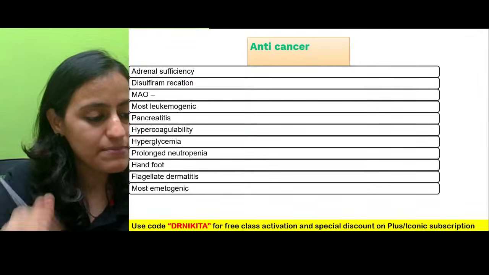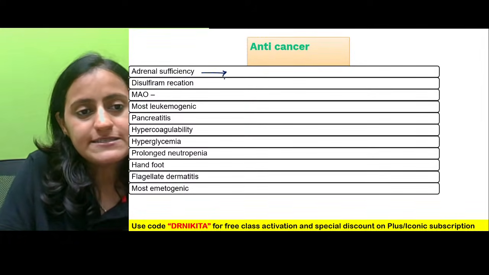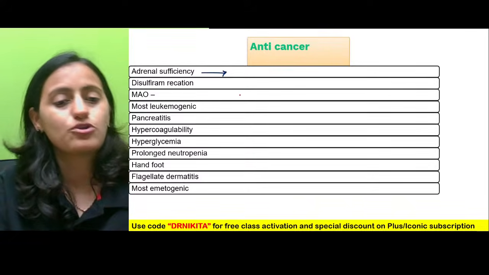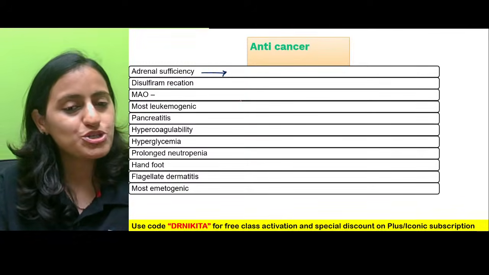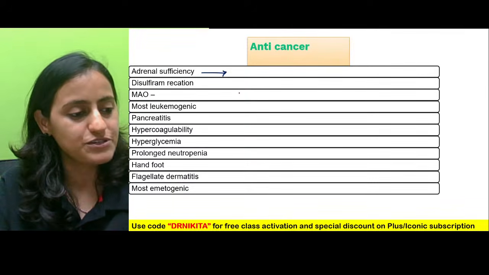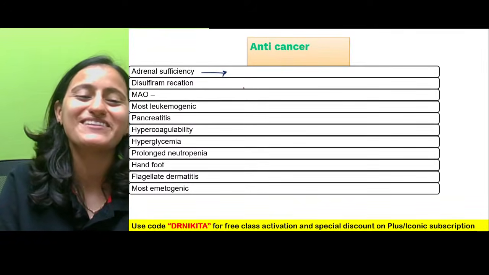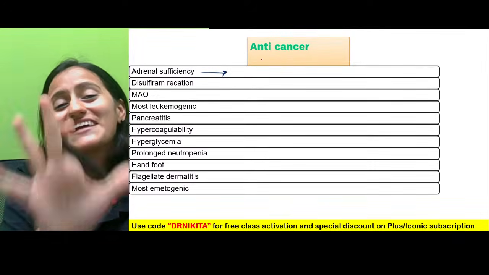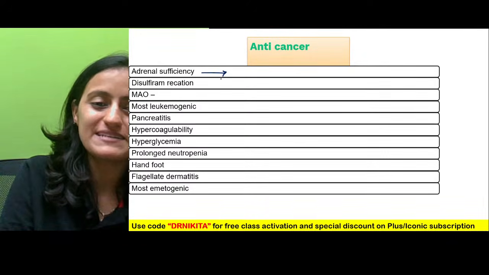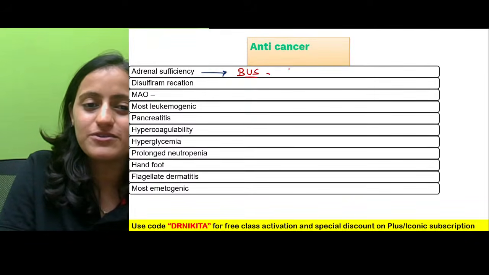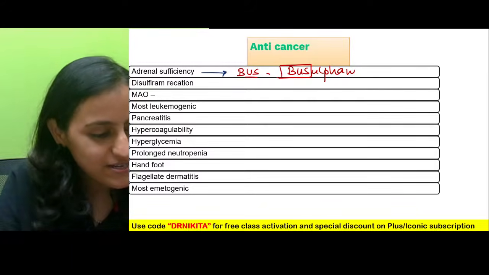Next, now coming to some important side effects. Some rapid fire here. Tell me, which anti-cancer drug can cause adrenal insufficiency? Very good, Samriddhi. You remember all the mnemonics? This anti-cancer drug tells the adrenal, bas karo, no more adrenal hormones, now I will suppress you. Bas karo is busulfan. Busulfan causes adrenal insufficiency.